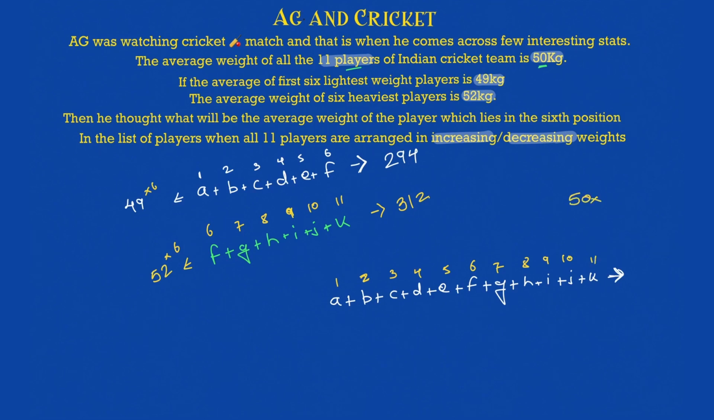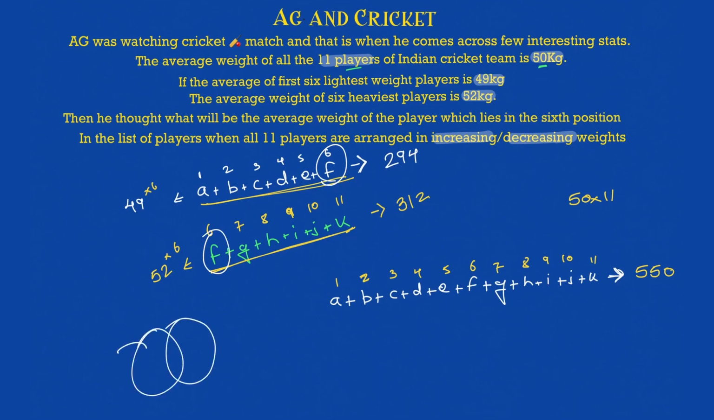50 into 11, which is nothing but 550. Correct. Now if I add this and this, what will you get? You will get everything the same: A plus B plus C plus D plus, the only thing is F will be twice. So you can think about it in this way. This is nothing but A plus B plus C plus D plus E, and this is an F which is repeated in both.